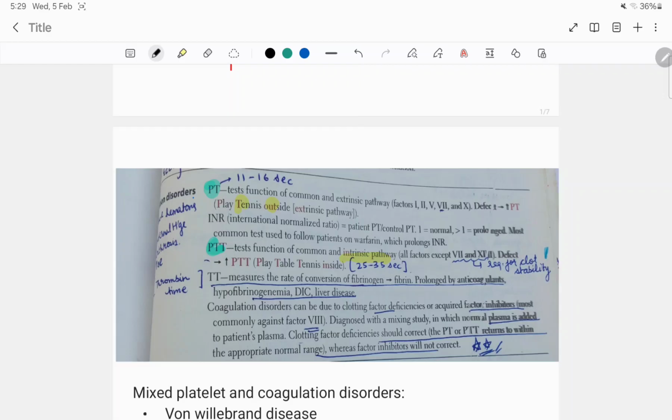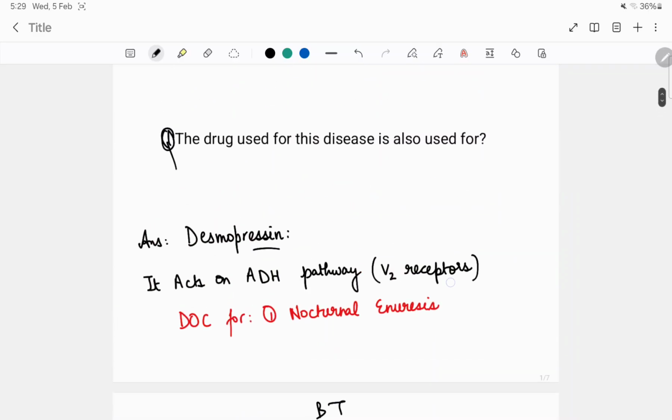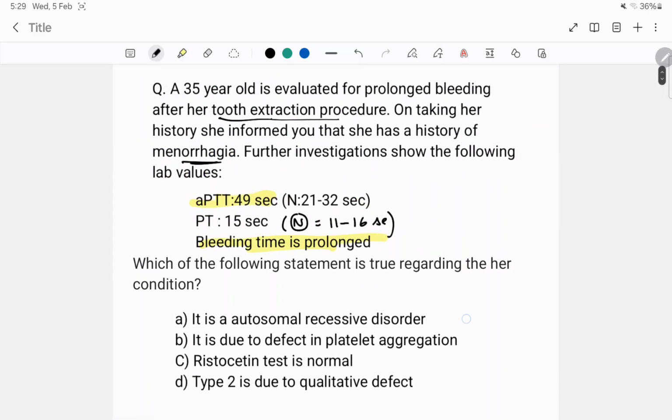I learned it by a mnemonic given in First Aid. We play tennis outside, means it checks the function of our extrinsic pathway and common pathway. APTT, we play table tennis inside. It checks the function of common and intrinsic pathway. And BT means bleeding time, and it tells us about the function of our platelets, how our platelets are working.